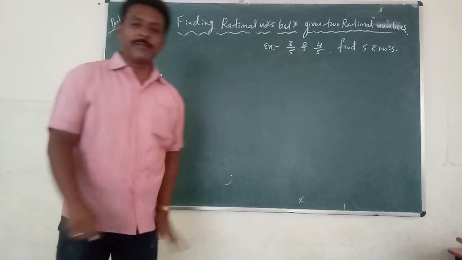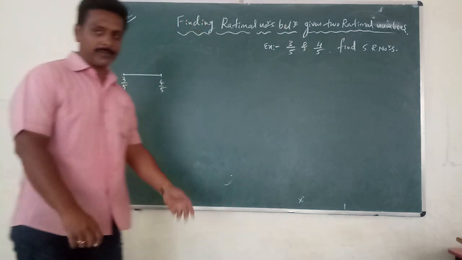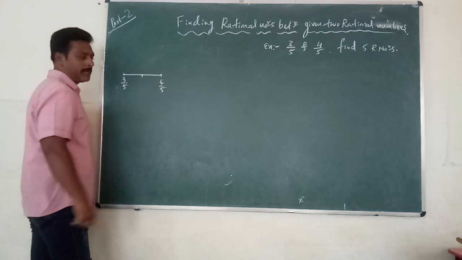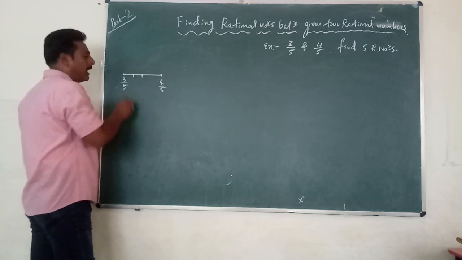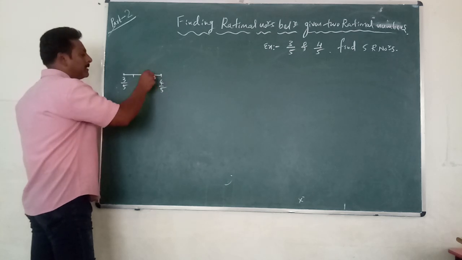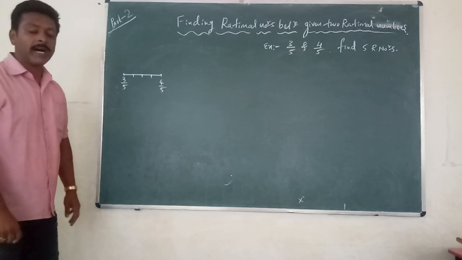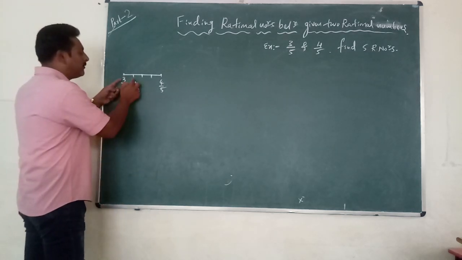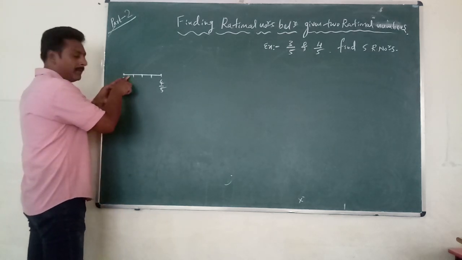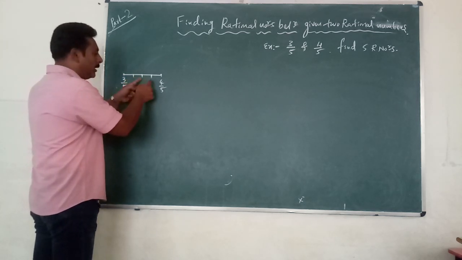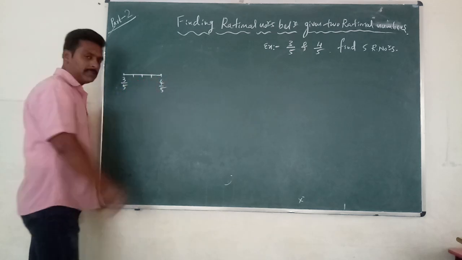How many numbers do you have to find? 5 numbers. To find the 5 numbers, first one here, okay, then between these two one more here, and between these two one more here. How many did we get? 3. And we need 2 more, sir. Where do we find them? You can add these 2 and divide by 2, then you may get one here. Adding these two and dividing by 2 gives one between them, and between these two as well.